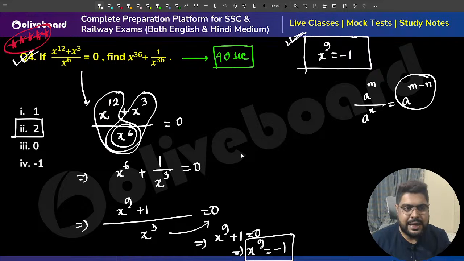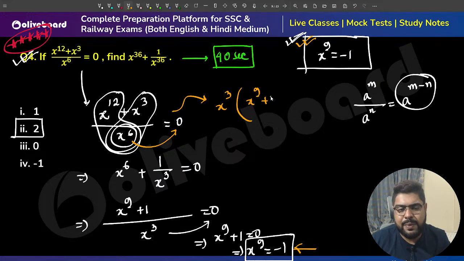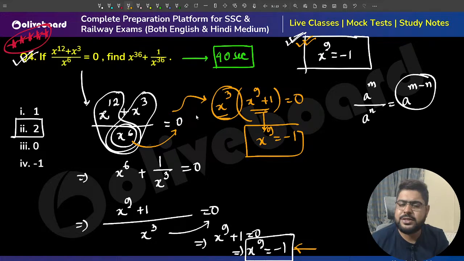Now you can see, if you had calculated, you would have gotten the same answer here. The same thing without doing this, you can simply say from this line, you would send this thing to this side. You can take x to the power 3 common from the top. You can say x to the power 9 plus 1 is 0, which means x to the power 9 equals minus 1, because this thing will become 0. Already I have taken this to this side, meaning it is 0 only. So you can directly say this as well. In any way, whichever way you feel comfortable.